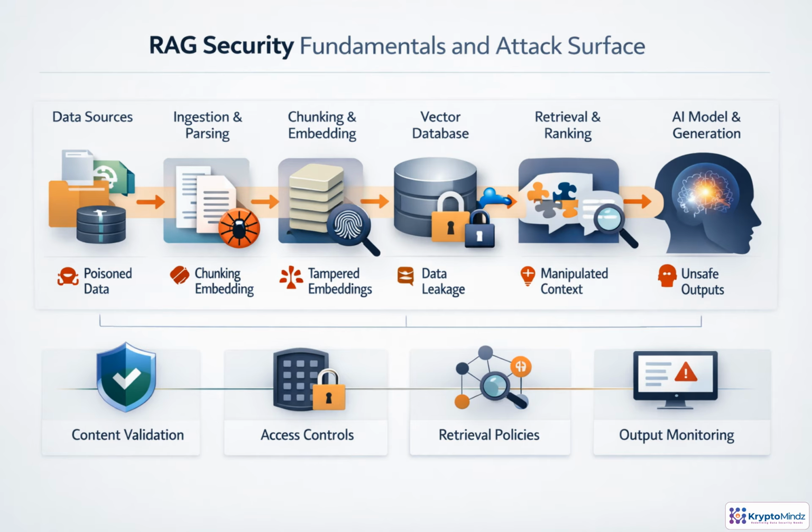RAG changes the security problem because the model is no longer the only trusted component. Documents are ingested, parsed, chunked, embedded, stored, retrieved, ranked, and injected into the prompt. A weakness at any step can shape the answer. Poisoned documents, tampered embeddings, loose permissions, or manipulated retrieval can all become model instructions in practice. Protection has to be layered: validate content, enforce access, constrain retrieval, monitor outputs, and treat retrieved context as high-impact input.